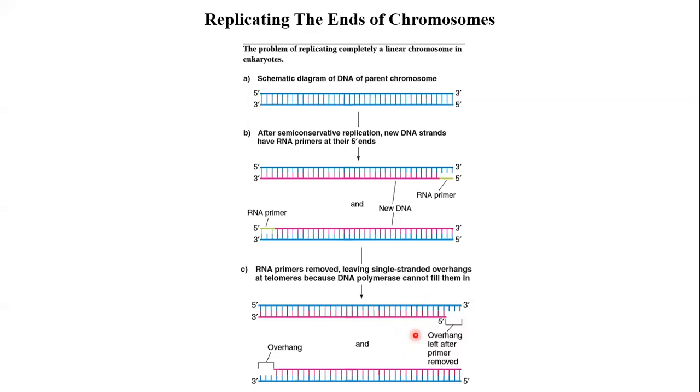So at that time what will happen? The primer will be synthesized here, because this DNA is missing. So primers will be synthesized here, and then the next replication cycle will start. By the time the next replication cycle is completed, again when the primer is removed, the part which has the primer would again be missing. If this goes on, the DNA will become shorter and shorter. To avoid this, there is a special mechanism to replicate the ends of the chromosome.